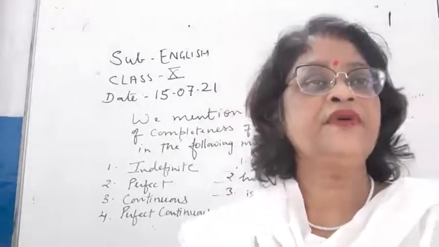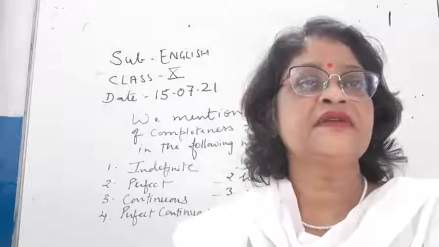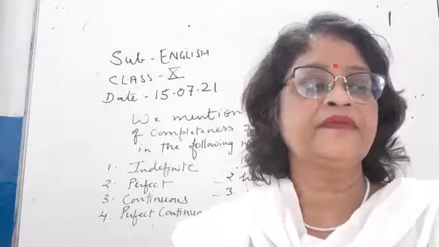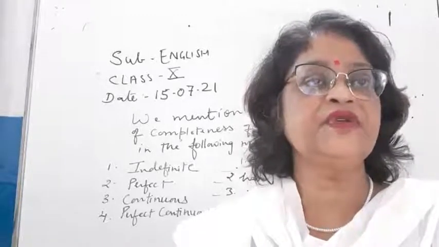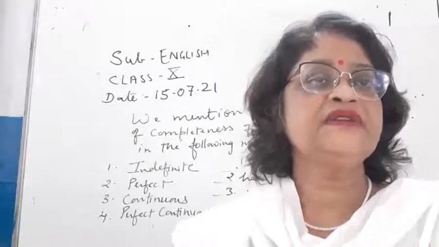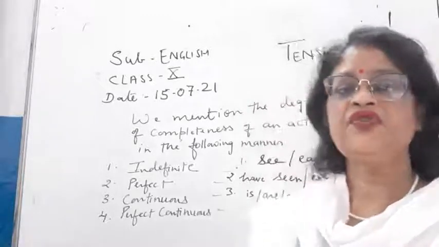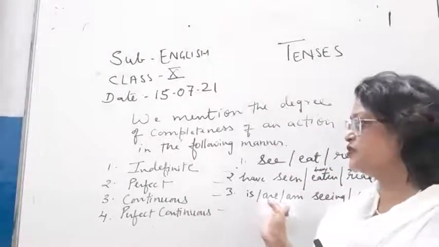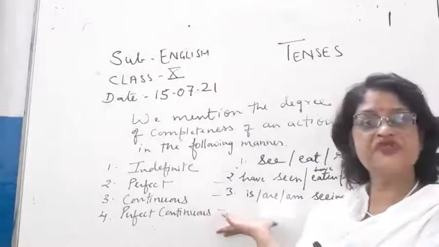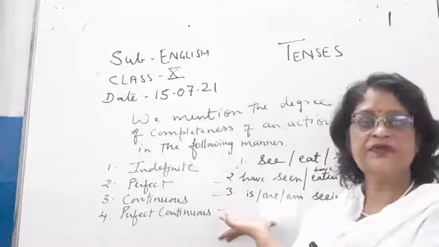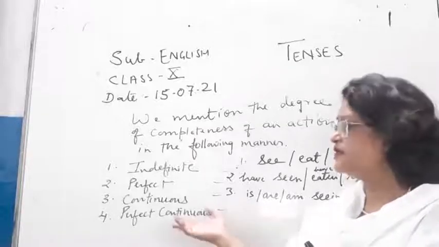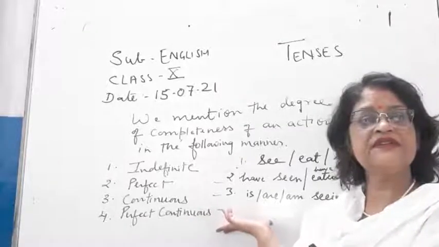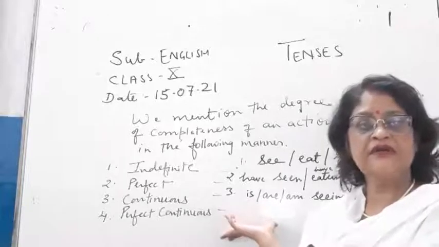Okay. Now tell me one thing, children. In past tense, in simple past also, in perfect tense, how will you identify it? Because in continuous tense the verb has continued, and in perfect continuous tense also the verb is continued. So remember, children, in perfect continuous we use the word since or for.